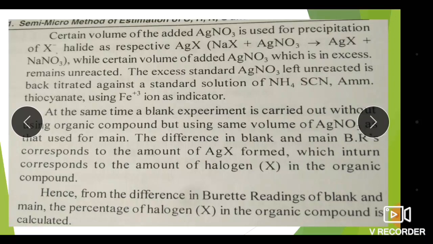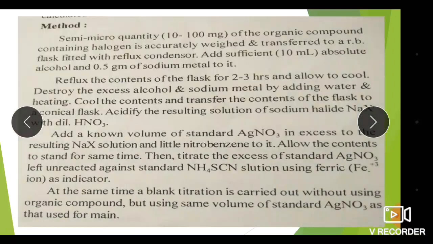During this sample titration, carry out the same blank experiment by using the same volume of AgNO3 taken in the first part and titrate it against the ammonium thiocyanate, and determine the amount of ammonium thiocyanate required to neutralize AgNO3. With the help of this blank reading and sample reading, we can calculate the amount of halogen present in a given compound.